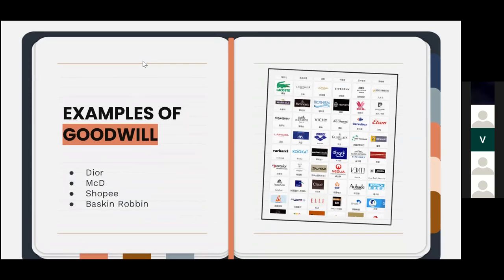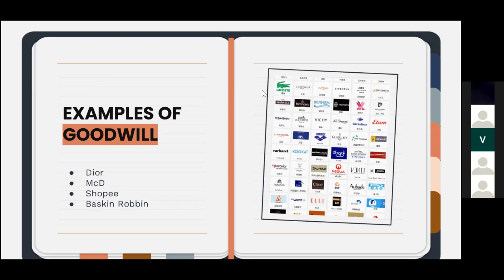Okay, so let's take a look at Dior, McDonald's, Shopee, and Baskin Robbins. These are some examples of goodwill. Each of these brands has its own uniqueness that makes them well known in our society. For example, Dior is known for its elegance and timeless femininity. McDonald's is here because of its franchising model.